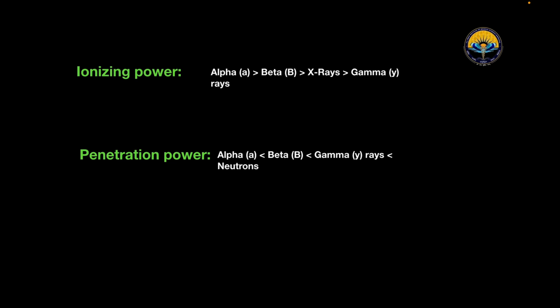Alpha rays have the highest ionizing power, while gamma rays have the lowest ionizing power. And what about the penetration power? Alpha rays have the lowest penetration power while neutrons have the highest penetration power, and after neutrons, gamma rays have the highest penetration power. So this is about ionizing power and penetration power.